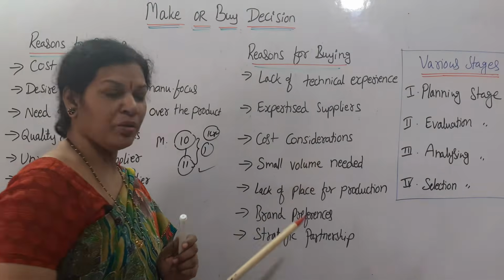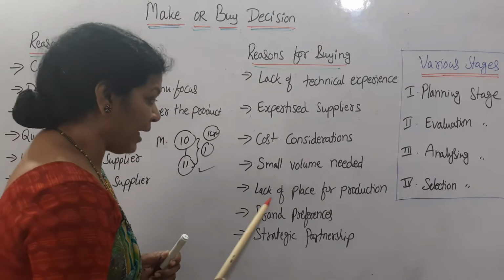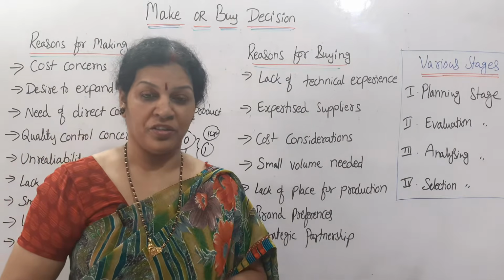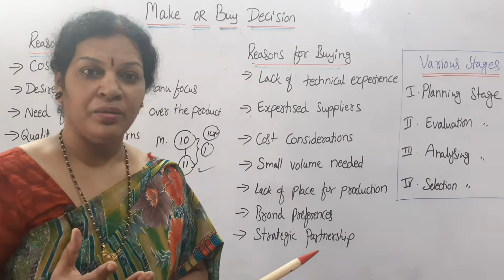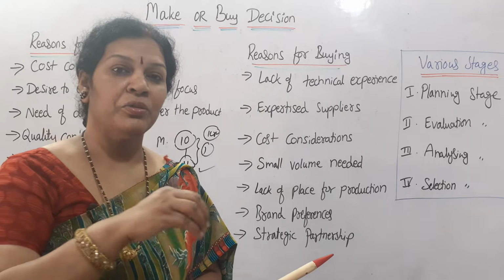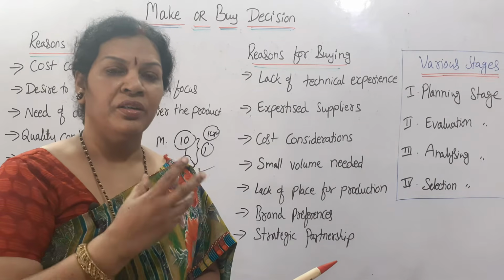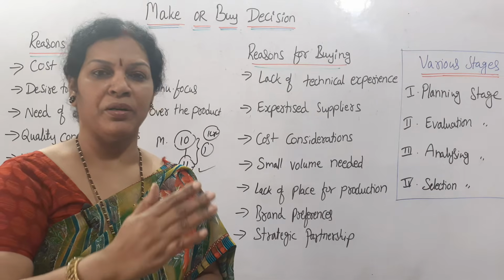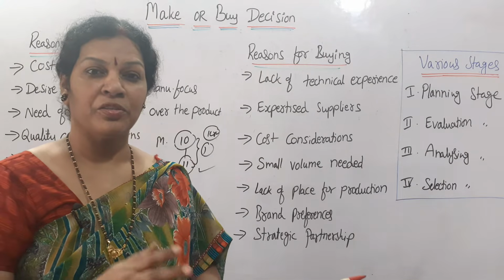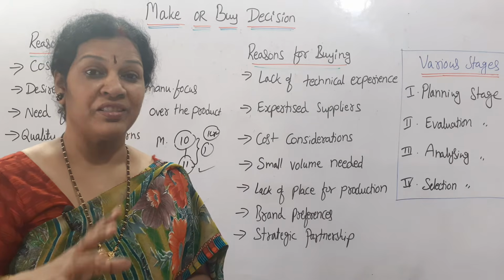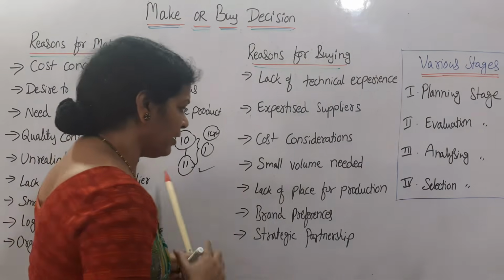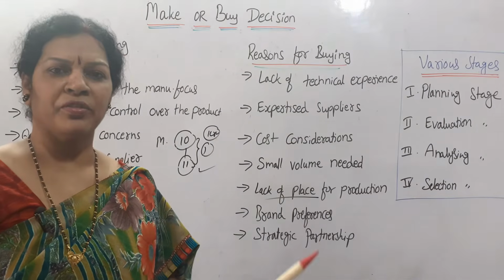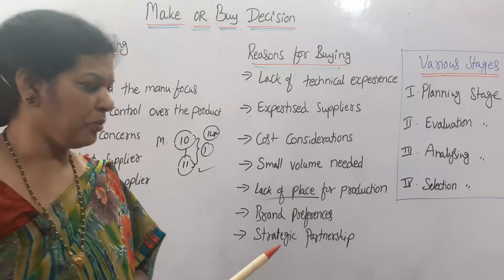That's about the small volume required. And lack of place for production. There is no place for the production. Any product you want to manufacture, you need a lot of place for the work environment, production departments 1 to 2, store, material storage, and all these things, place is required. Where you are finding lack of place, better to buy the product from outside and complete your work.